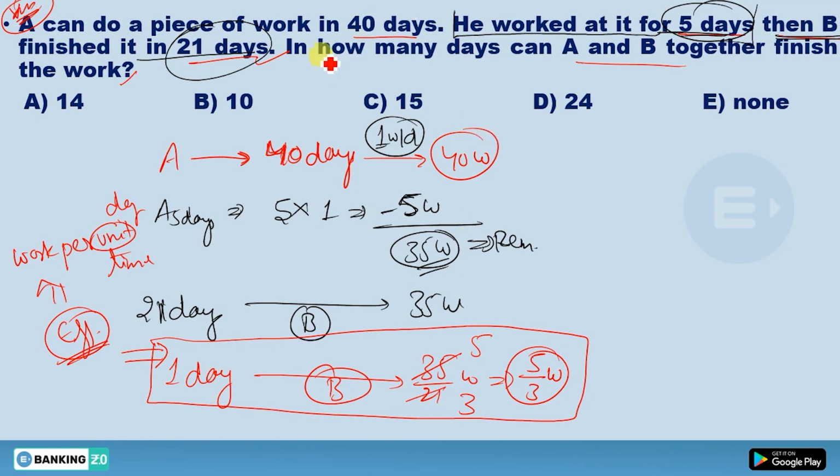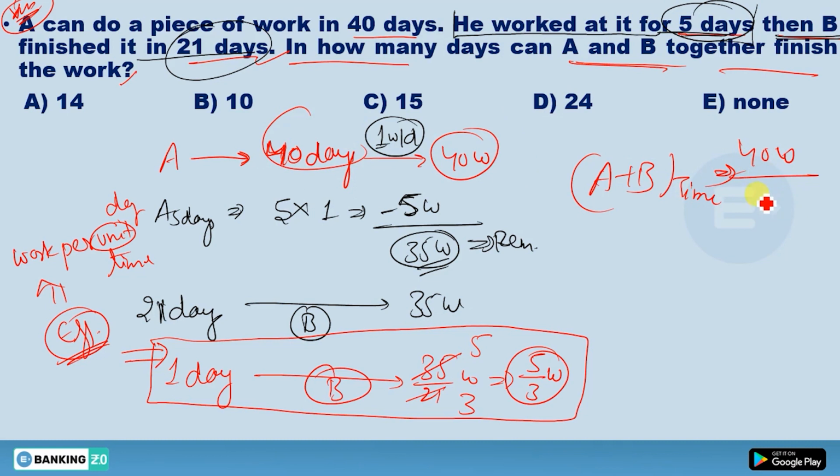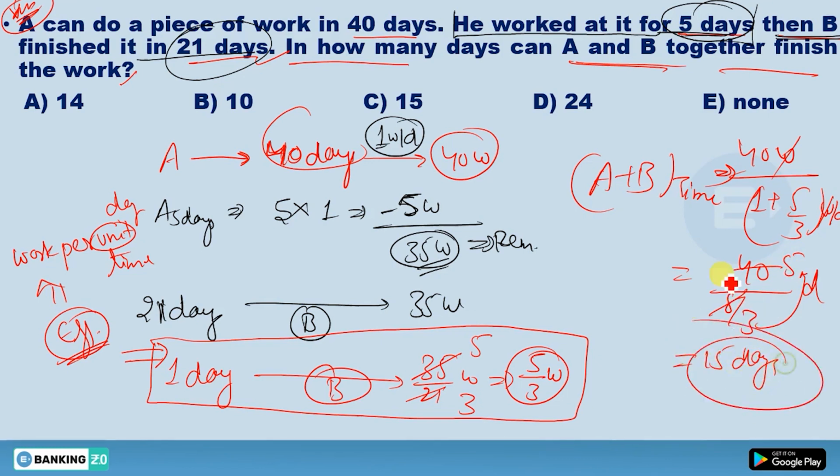Okay. Now what you have to find? You have to find in how many days A and B together can finish the work. Now you have to find the time of A and B. Time would be total work, 40, divided by 1 plus 5 by 3 work per day. Now this work will cancel out by this work. You're gonna get 8 by 3 days. This 8 will cancel out this 40 by 5, this 3 will go there. 5 into 3, you're gonna get 15 days, and this one is the answer.